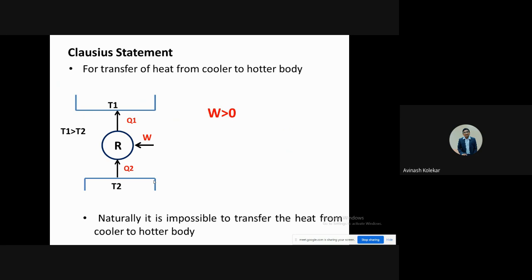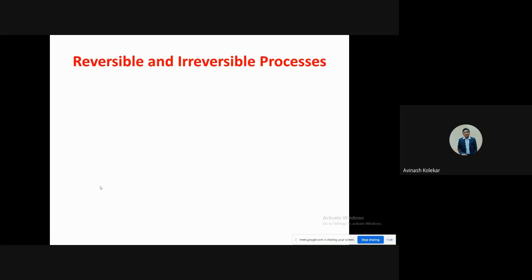So the second statement, that is the Clausius statement: heat cannot be transferred from lower temperature to higher temperature. That I think you will accept easily. Then the efficiency of a heat engine is less than 100%. So if you accept one, you are going to accept the other also. This is the meaning of equivalence of both statements. Okay, so this is the Clausius statement and the Kelvin-Planck statement.